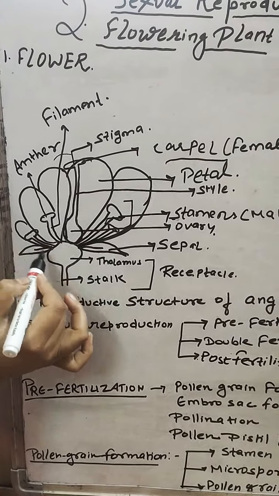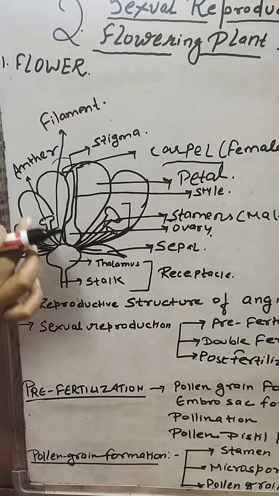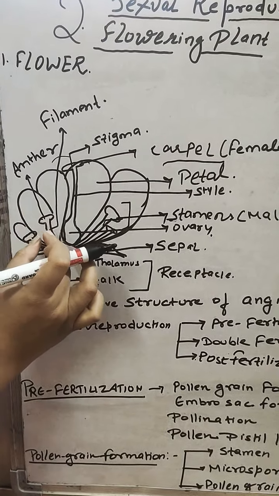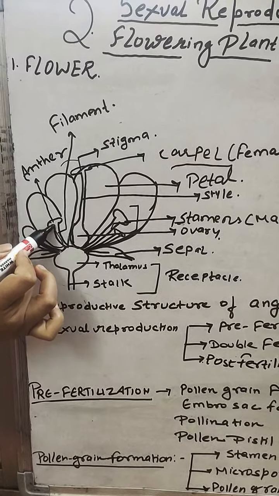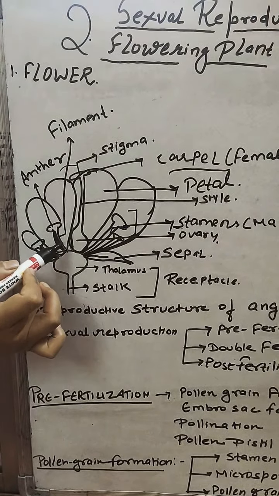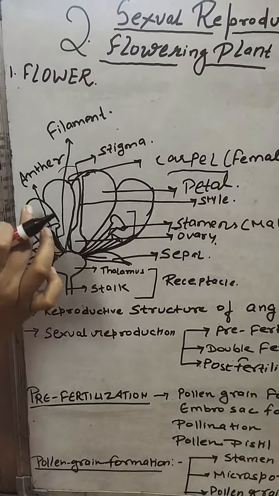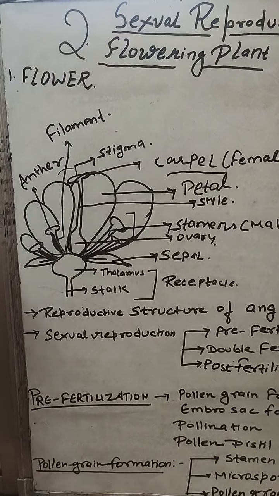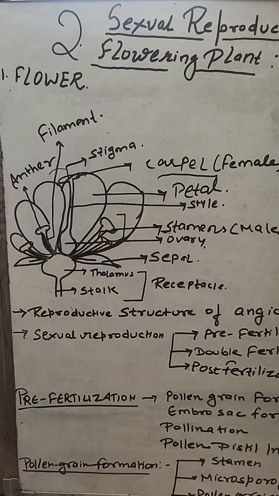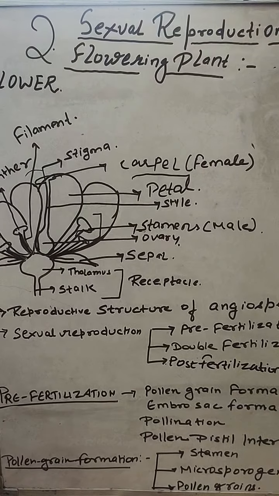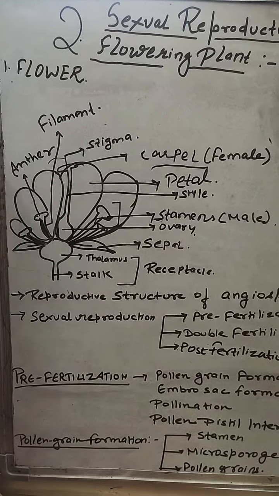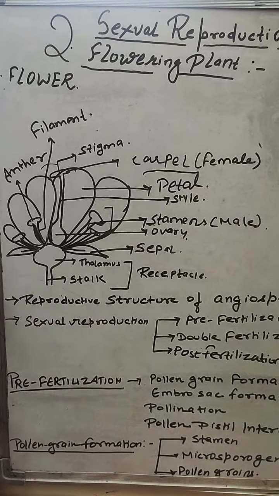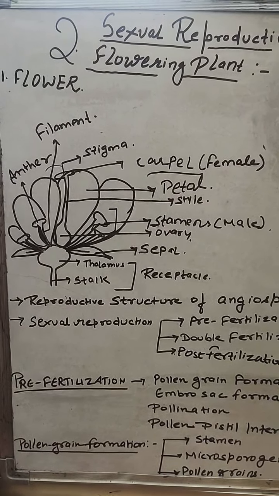You see this type of structure. These are your stamens. This whole part is known as the stamen. The uppermost part is the anther, and this filament-like structure is the filament. Anther and filament collectively are known as the stamen, and the stamen represents the male reproductive part. In this flower both male and female reproductive parts are present in the same flower. That means this flower is a bisexual flower.